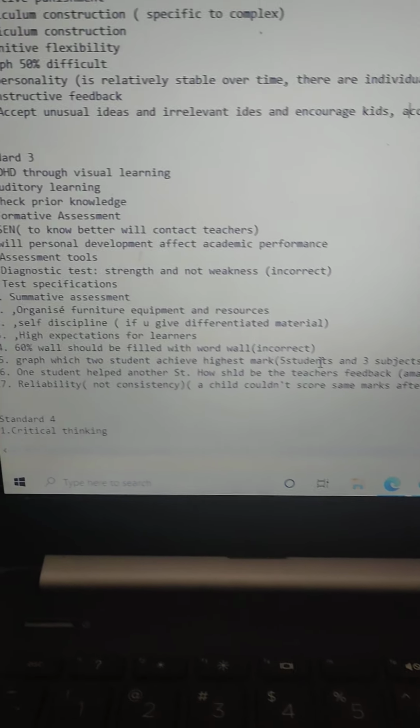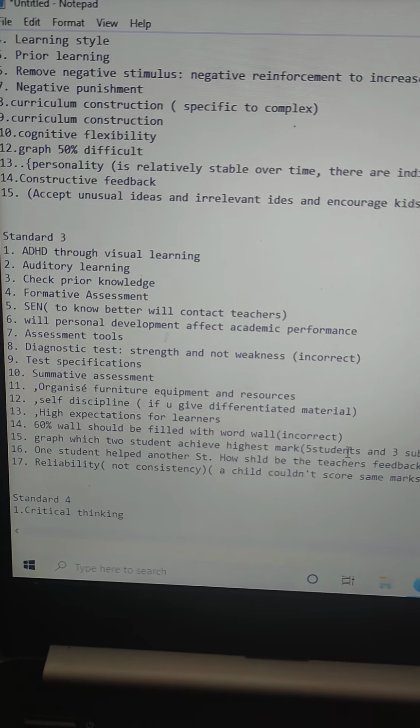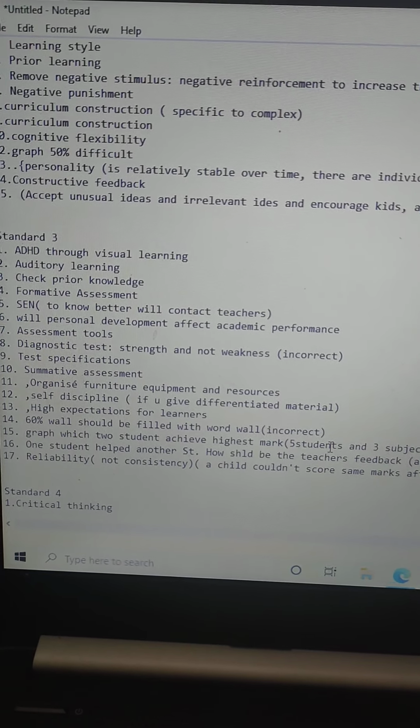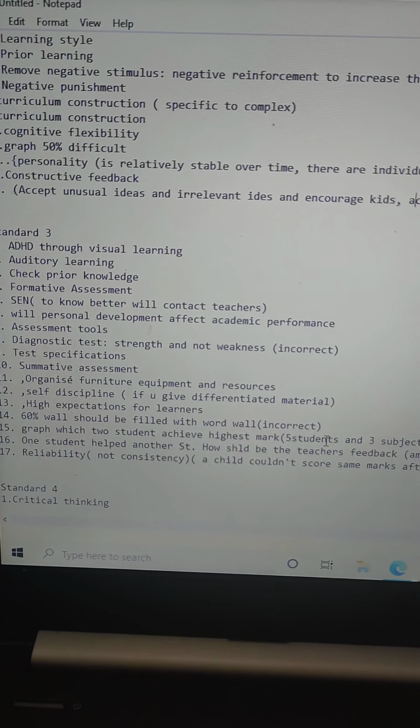I hope these questions are a bit helpful for you. Make sure that you go through all these concepts thoroughly before you attempt your exams.